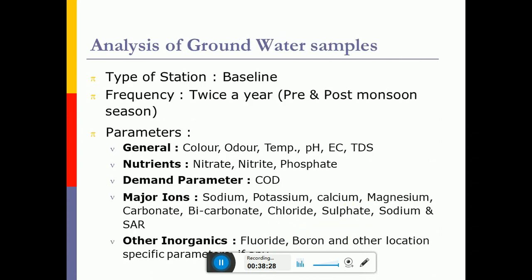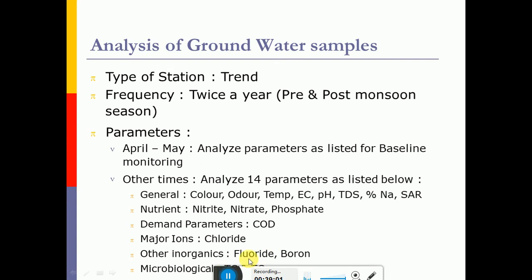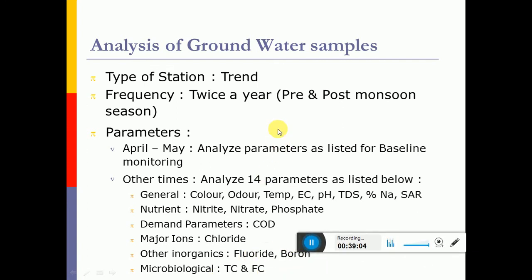For groundwater samples, the frequency is twice per year, pre- and post-monsoon season, and the parameters can be color, odor, temperature, pH, electrical conductivity and TDS, nutrients like nitrate and phosphates, the demand parameter like COD, some of the major chemical ions like sodium and potassium, and others like fluoride and boron, and some other specific parameters like arsenic, cadmium, nickel, chromium, etc. These are the parameters for groundwater analysis season-wise, the same parameters in pre-monsoon and post-monsoon season.